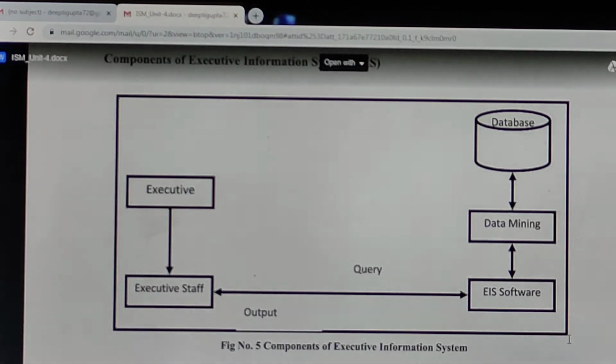Now suppose I want to predict something. Let's take another example. Suppose I want to perform my portfolio management. I want to decide where I need to invest my money which can give me the maximum profit, right? So here we will perform data mining. Data mining means I am digging into all the historical data of that particular company where I want to invest, and we will find out which particular company is giving the best results, the history of that company. Only then I will be able to decide whether I should invest in this company or not.